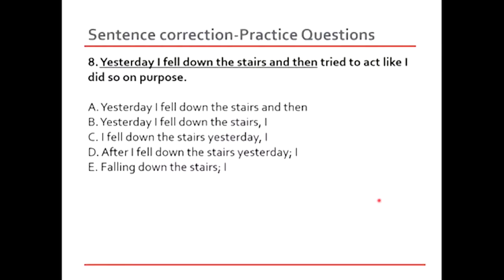So option A is going to be the right choice for us. It's perfectly correct. Yesterday I fell down the stairs and then tried to act like I did so on purpose. Why did he add another I in the end? Because look at this part of the sentence. And then tried to act. Who tried to act? Not the stairs, but he himself. So he has used the pronoun I over here to make the pronoun antecedent relationship very clear.